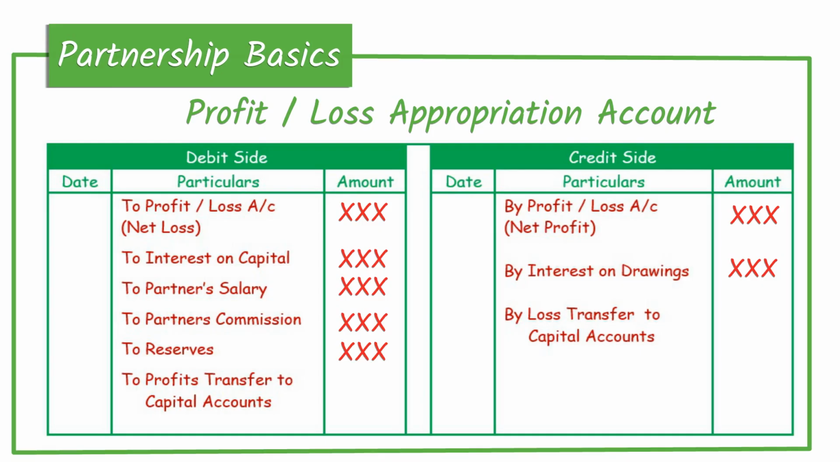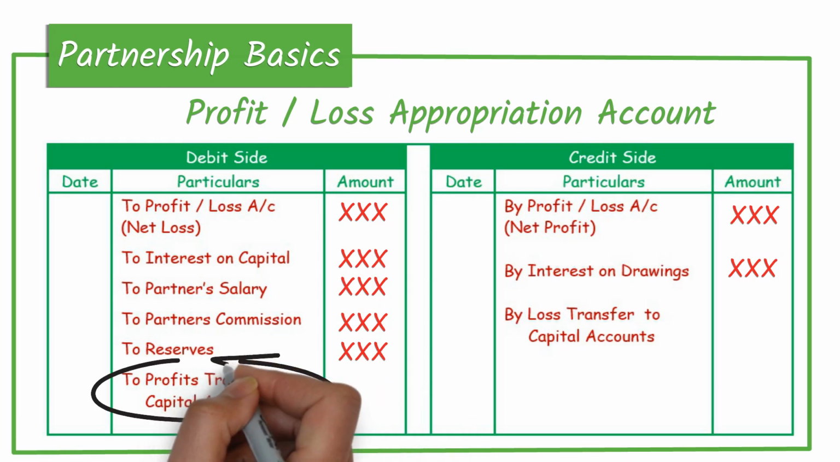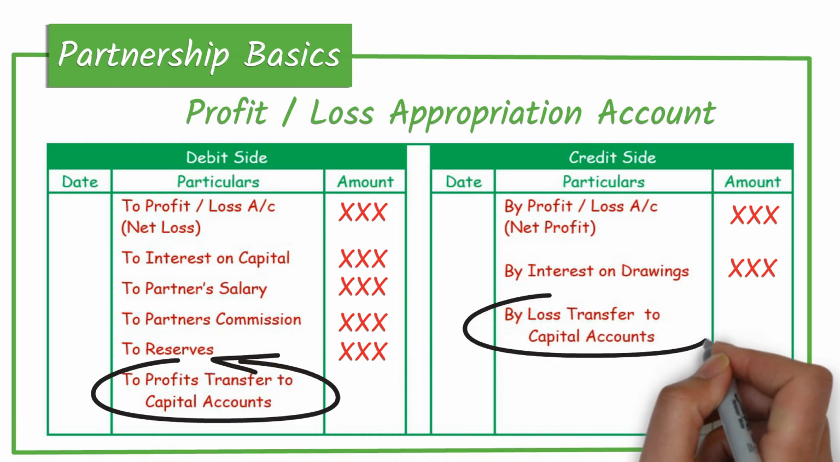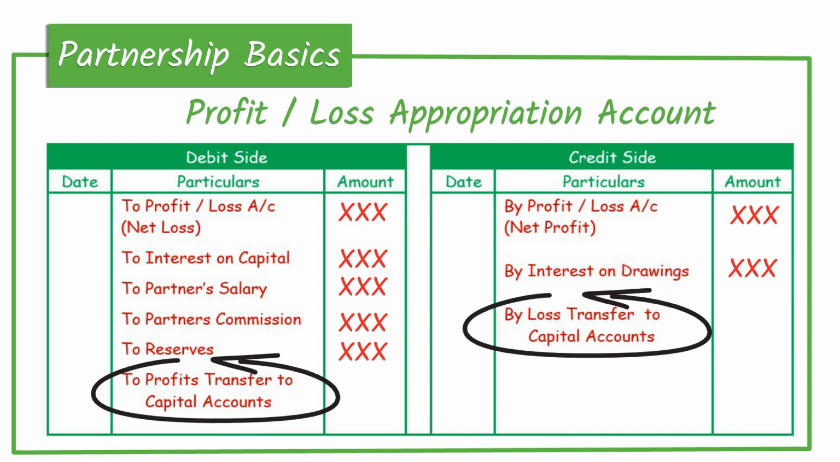On balancing the profit or loss appropriation account, if there is a profit, it will be transferred to the partners' capital accounts, and if there is a loss, it will be transferred to the partners' capital accounts.